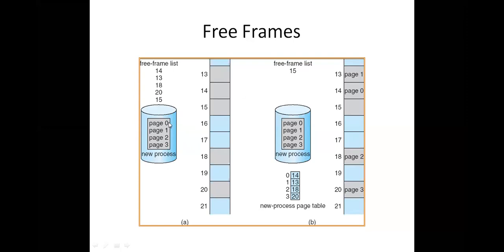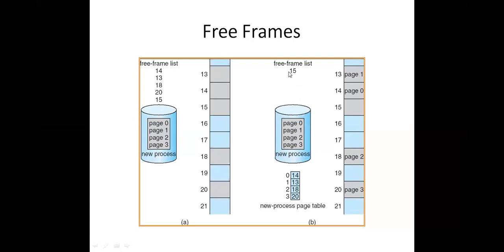After keeping page 0 in frame 14, page 1 in 13, page 2 in 18, and page 3 in 20, the free frame now is 15. All four other frames are used, so the free frame list is updated. Only one free frame is available now, that is 15.